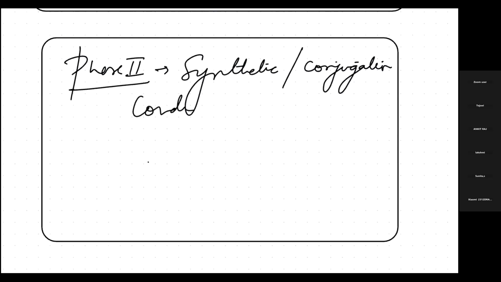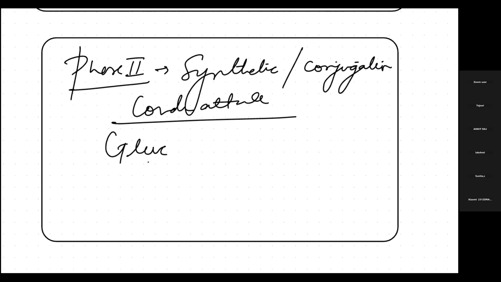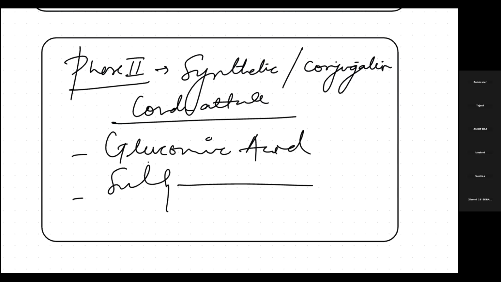Covalent attachments, such as what will we be adding? We'll be adding either glucuronic acid, or sometimes sulfates, or many other things. There are in total 6, I guess. For phase 1 there are 5 parts, and for phase 2 there are 6, which we don't need to remember. They don't expect us to remember that. There are in total 5 phase 1 parts, such as oxidation, reduction, hydrolysis and all. Similarly phase 2: glucuronic acid, sulfates, etc.